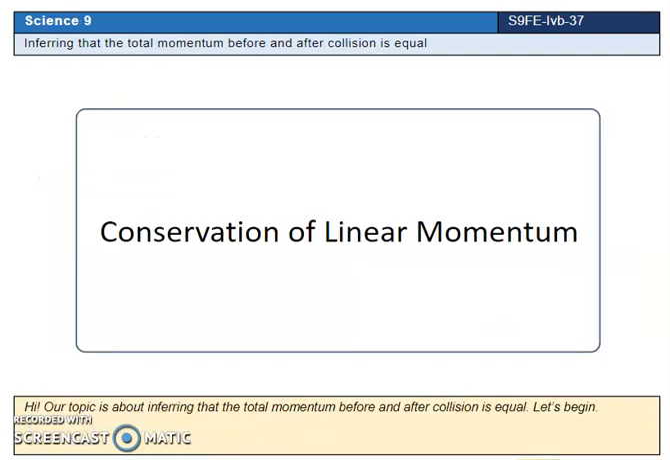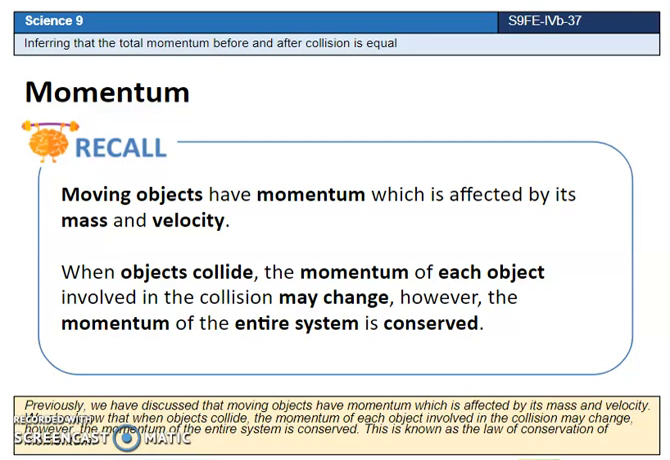Our topic is about inferring that the total momentum before and after collision is equal. Let's begin. Previously, we have discussed that moving objects have momentum which is affected by its mass and velocity. We also know that when objects collide, the momentum of each object involved in the collision may change. However, the momentum of the entire system is conserved.